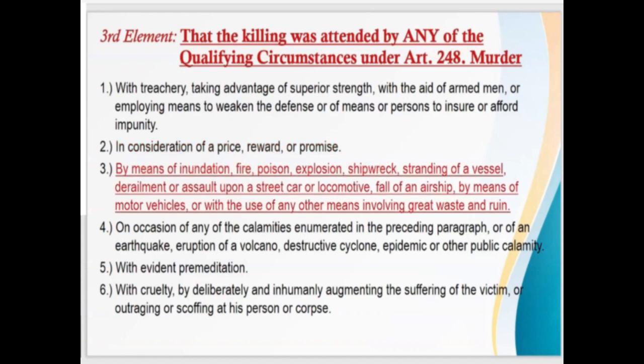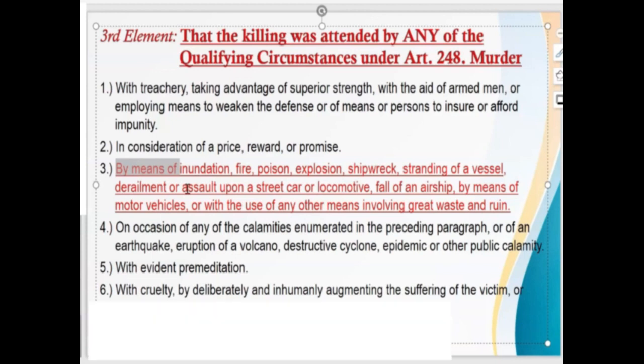Sa number 3, the important words that you have to take note of are by means of. Ang ibig sabihin ng by means of, the offender consciously adopted the use of these means or method to kill a person. In other words, at the onset, there's a design to kill. There's an actual design to kill. His intention is really to kill the person. That's why he used these means or methods. Like for example, fire. Kung susunugin niya yung tao, then that's murder.